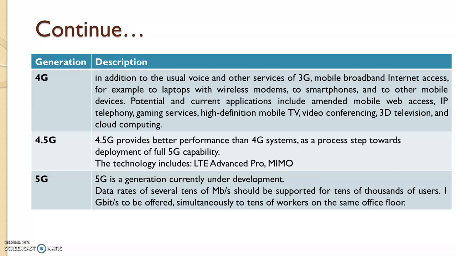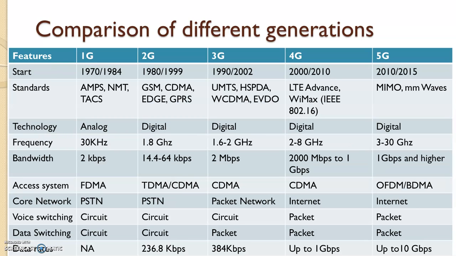The potential and current applications include mobile web access, IP telephony, gaming services, high definition mobile TV, video conferencing, 3D television, and cloud computing. After that, a small step was taken, that was 4.5G, in which the performance was improved more, and the journey towards 5G was started. 5G is a generation currently under development, and data rates of several tens of megabits per second are expected under this technology. Let us have a comparison of the different parts of these different technologies.